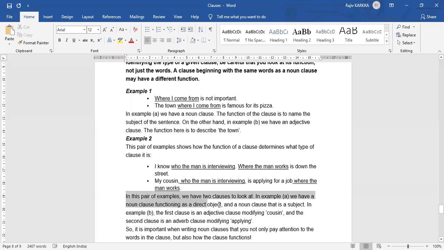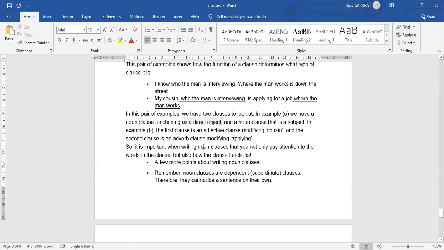So, in this pair of examples, we have two clauses to look at. In example A, we have a noun clause functioning as a direct object and a noun clause that is a subject. The first clause is an adjective clause modifying cousin, and the second clause is an adverb clause modifying applying. So it is important when writing noun clauses that you not only pay attention to the words in the clause, but also to the clause functions.